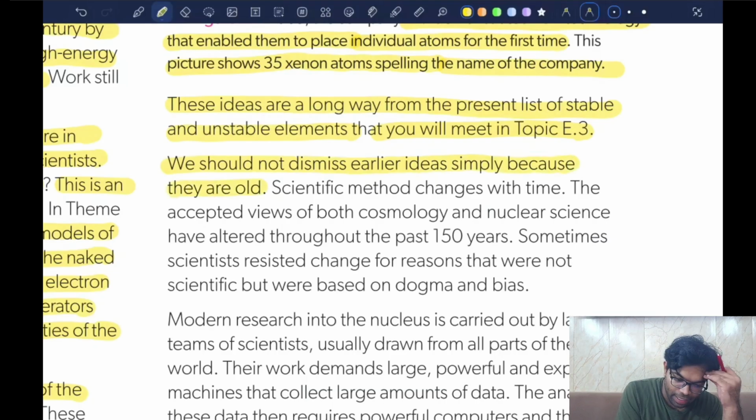Okay, so the thing is, why do we learn something that is wrong? Okay, we know the J.J. Thomson model is wrong. We know the Rutherford's model is wrong. We know the Bohr's model is wrong. But why do we learn these things? We learn them so that we could understand the process and the efforts and the evidence based research. Okay, whatever evidence is in front of you, you have to know how to use that evidence and make